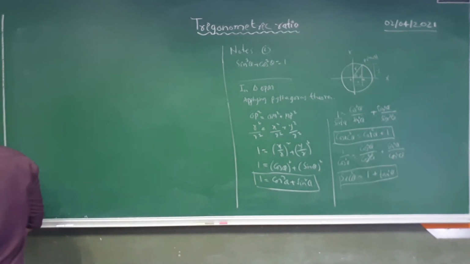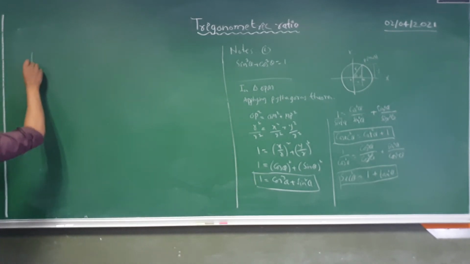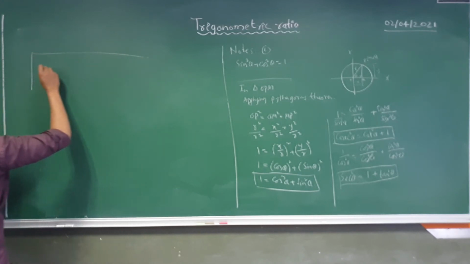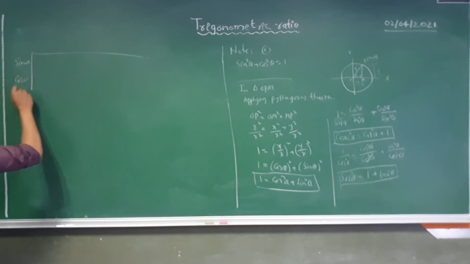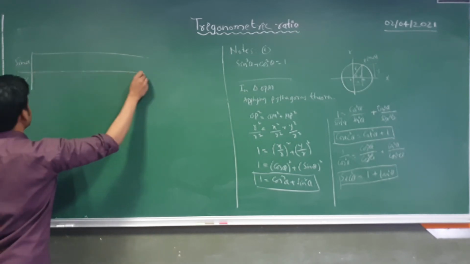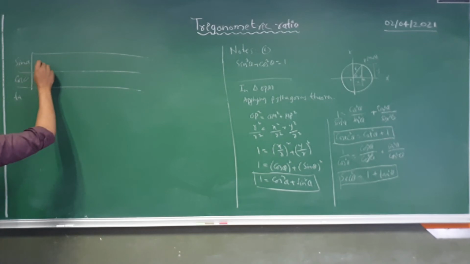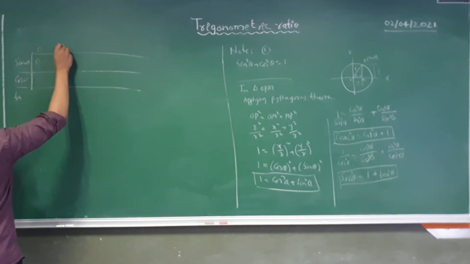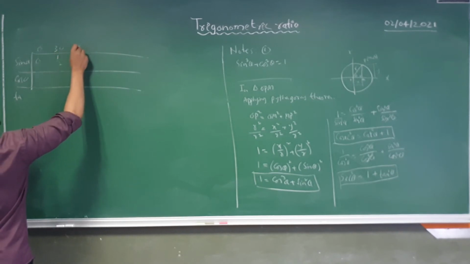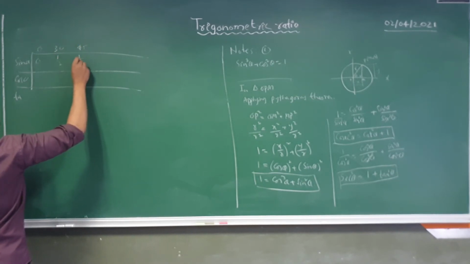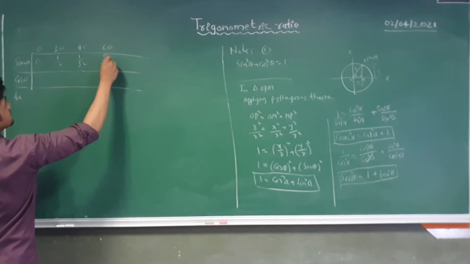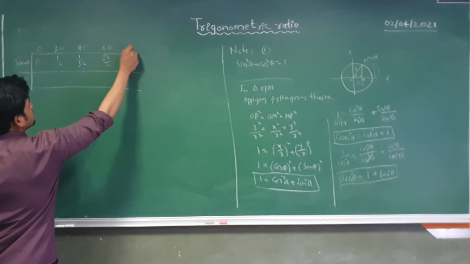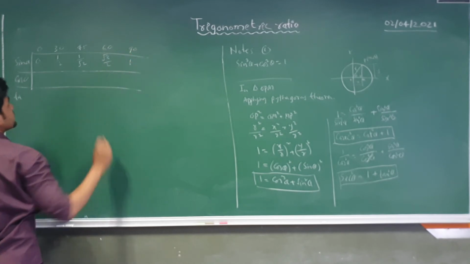In our previous classes we have learned a table where there was sin theta, cos theta, tan theta, and on sin 0 we are getting 0, on sin 30 we are getting 1 by 2, and similarly on 45 we are getting 1 by root 2, on 60 we were having root 3 by 2, and on 90 we get 1.